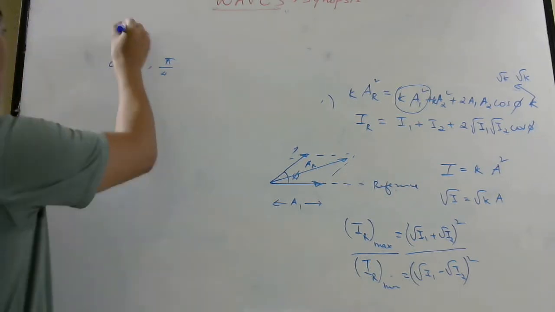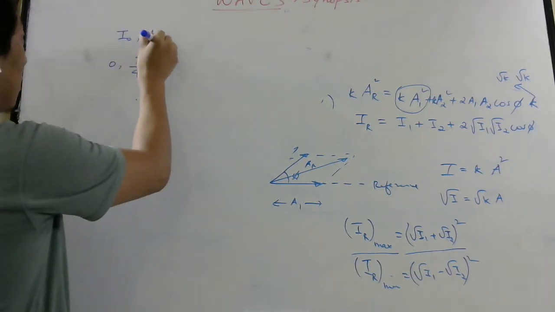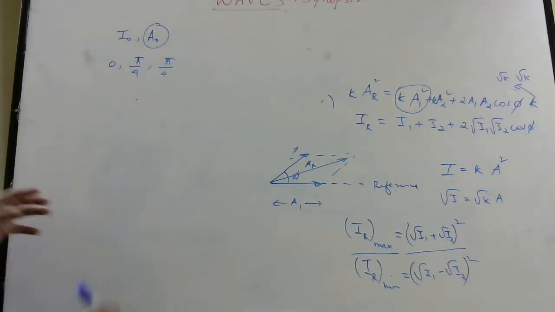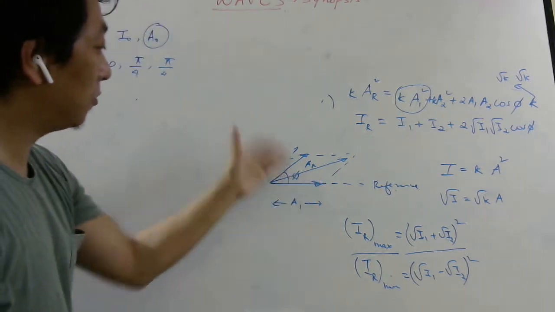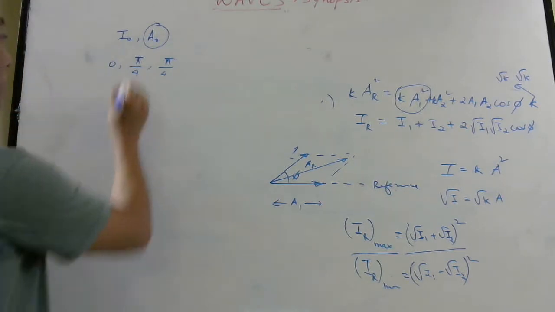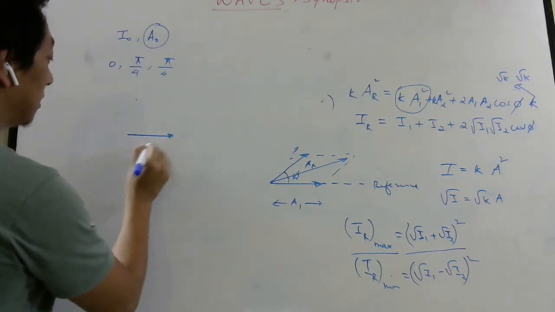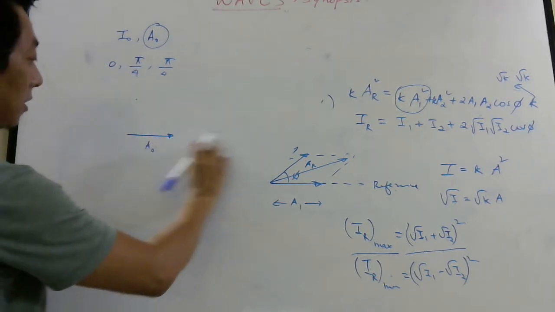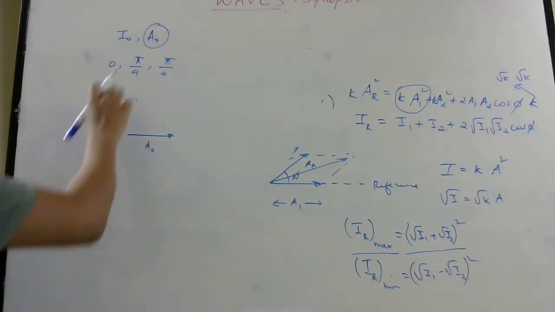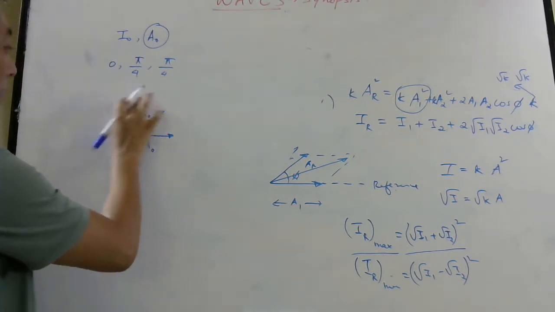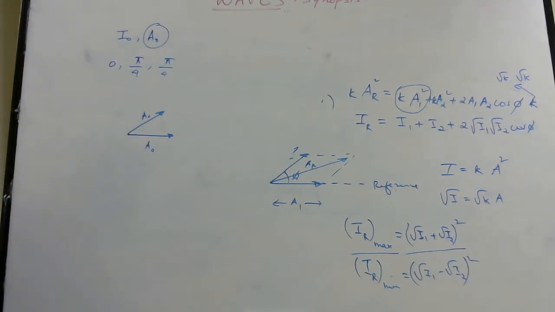Again, let us say the amplitude for each wave is A naught, which they have not mentioned. The options will be in terms of I naught only, but let us write in terms of A naught, because when we apply the phasor technique, the length of the arrow represents the amplitude. So this first wave has this arrow, and the length gives you the amplitude. The first arrow makes what angle with the reference line? They have given 0. The other one makes a phase of pi by 4, which means 45 degrees here. That is also A naught. The second one is pi by 4 with this one, which they should have mentioned.